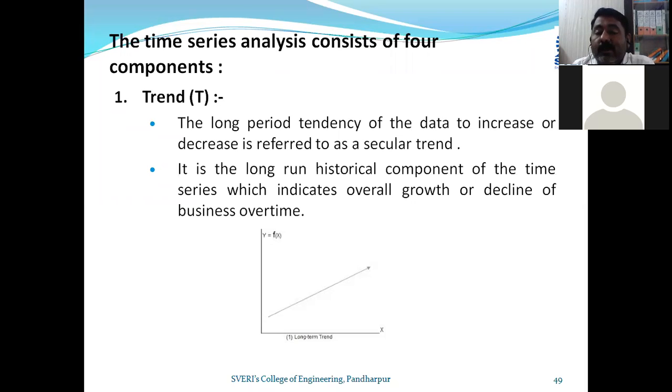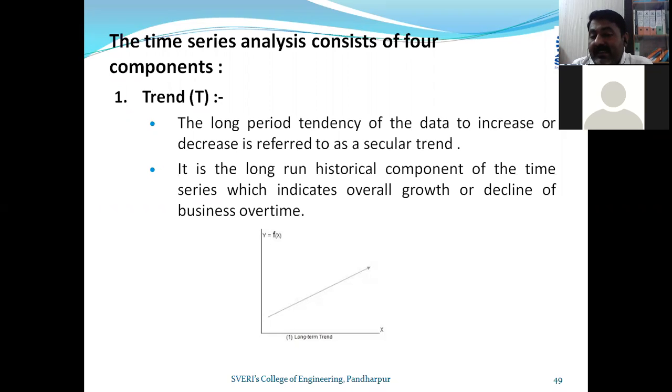So this is a long period tendency. It is not just for 1 day or 2 days. It may be for 1 year, 5 years, 10 years, 20 years, or from the establishment of that particular firm or the launch of that particular product. So this is nothing but a secular trend.